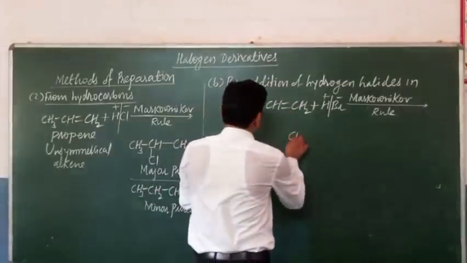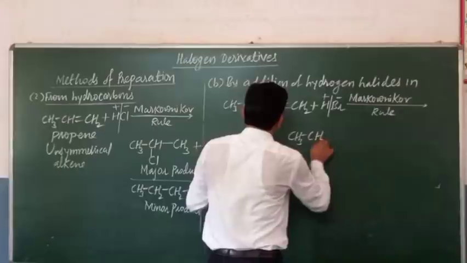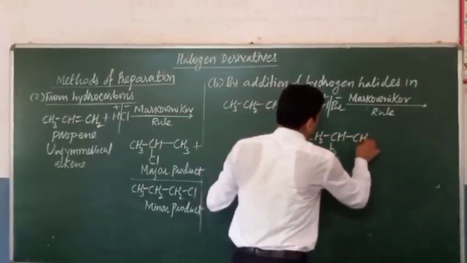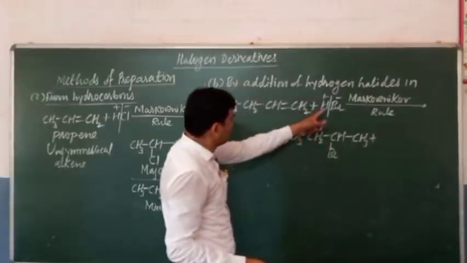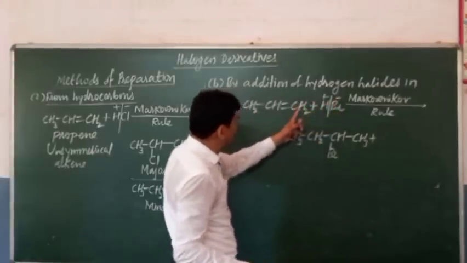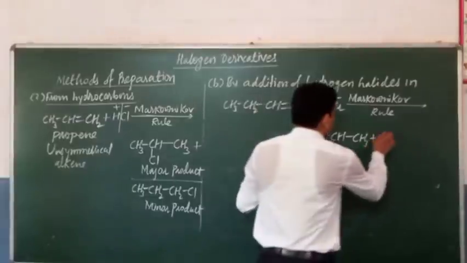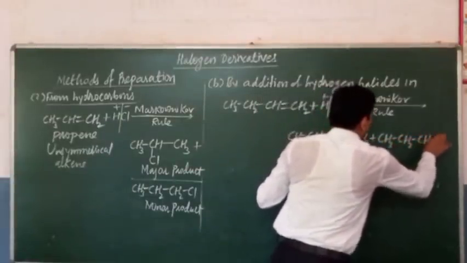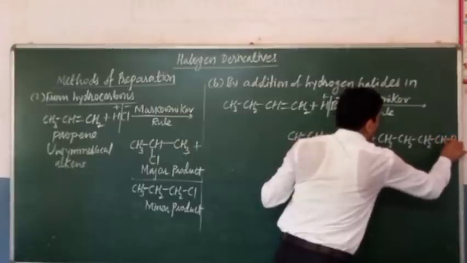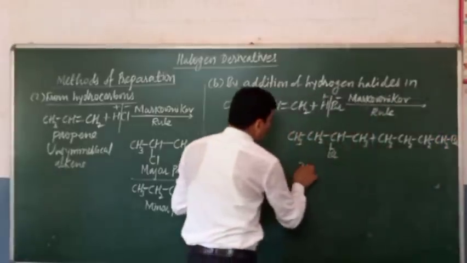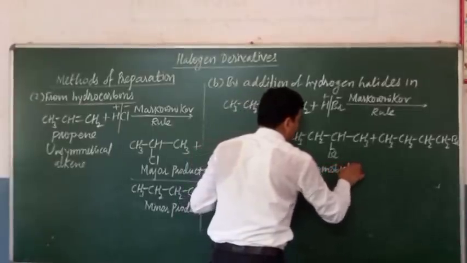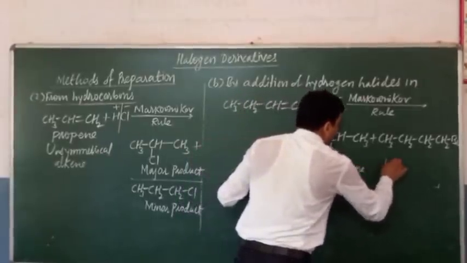So there is the formation of two products, CH3, CH2, CH, Br, CH3, and other product will be, now this Br negative part will combine with the carbon with the more number of hydrogen atoms, and there is formation of CH3, CH2, CH2, CH2, Br. So here 2-bromobutane and 1-bromobutane.